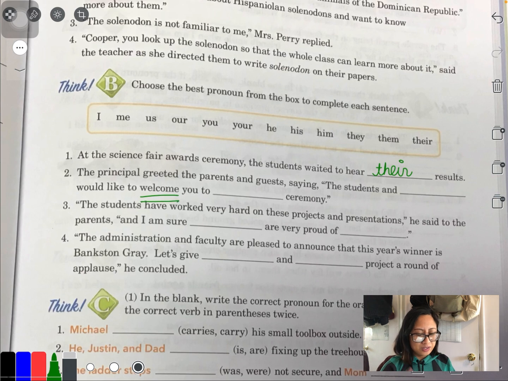But look here, welcome, would like is the verb. So which of these, I or me, goes before the verb? Would it be I would like to welcome you or me would like to welcome you? I. So it's I would like to welcome you.